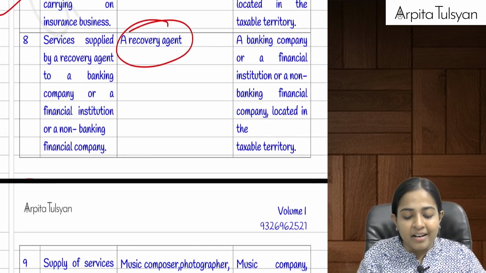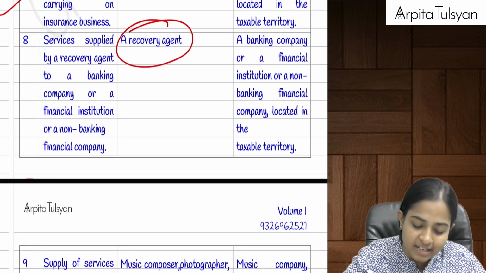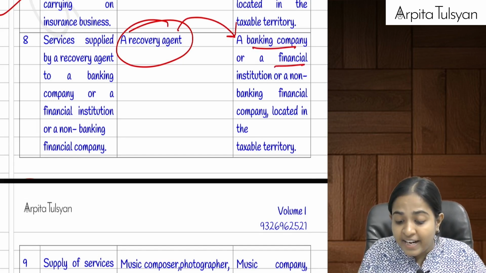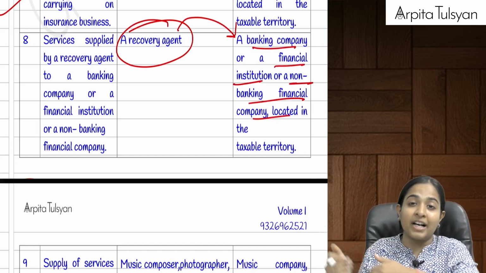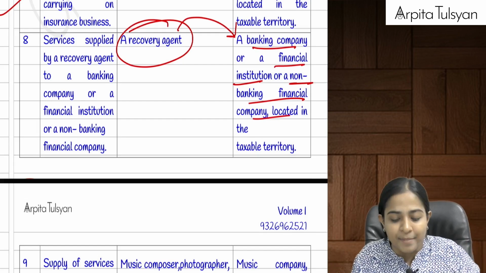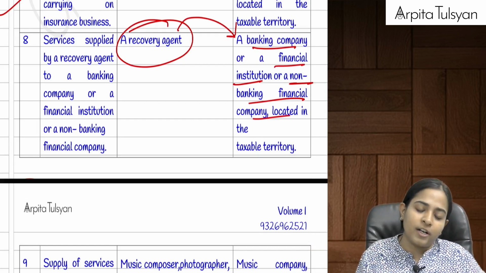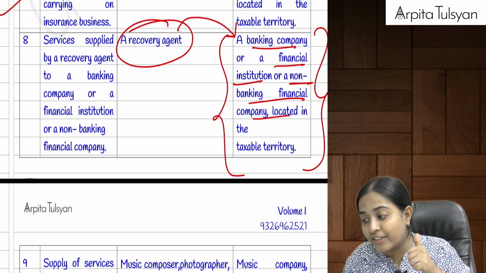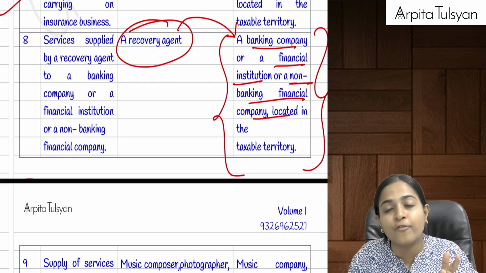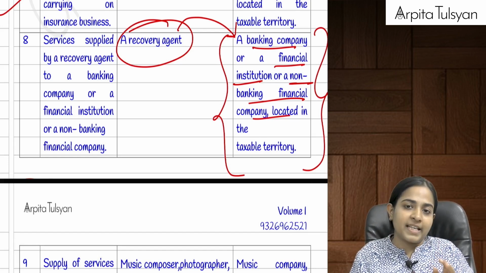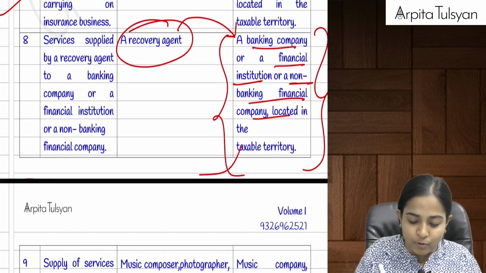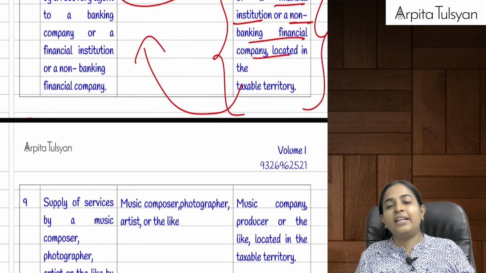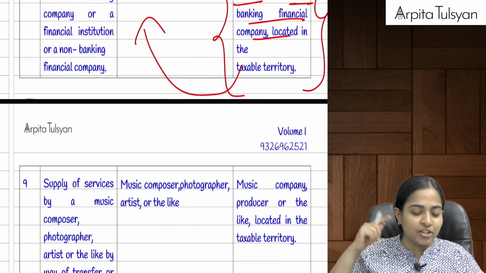Similarly, if there is a recovery agent who is helping banks or a financial institution or an NBFC to recover their debts or their non-performing assets, to recover the money from the defaulters, etc., and the recovery agent is working only for these persons, that is, for a bank, a financial institution or an NBFC, then in such cases the recovery agent gets some commission or compensation or remuneration. The responsibility to pay the tax is on that bank, financial institution or the NBFC.